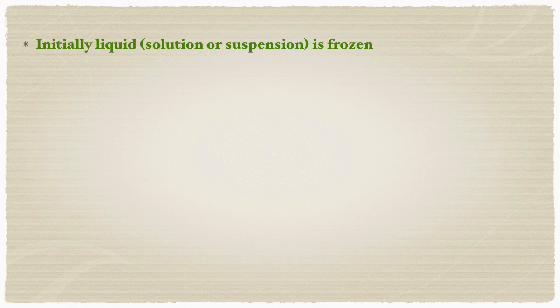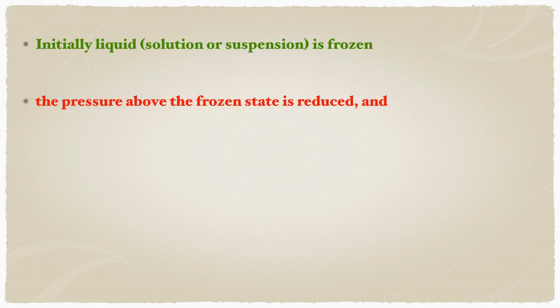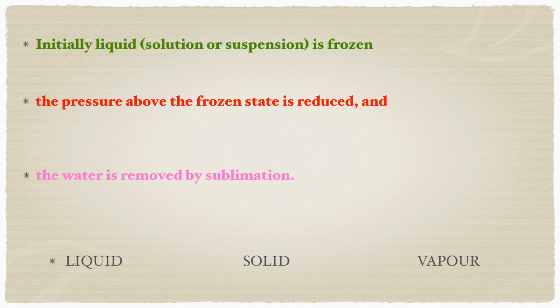In this method, initially the liquid is frozen, and then the pressure above the frozen state is reduced below the triple point by establishing a vacuum. The liquid material is frozen before the application of a vacuum so as to avoid frothing or bubble formation. This is the reason that first the liquid is frozen and then the vacuum is established. And then water is removed by sublimation, as in sublimation, solid is directly converted into vapor state. So, in the process of freeze drying, all three phases are involved. First liquid is converted into solid and then solid is converted into vapor.